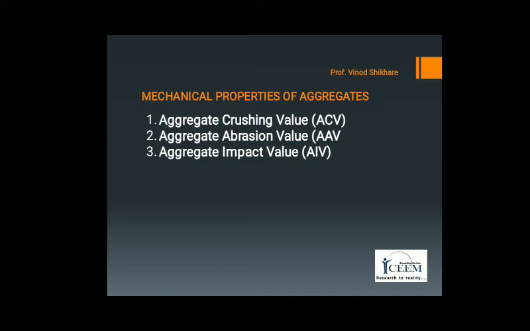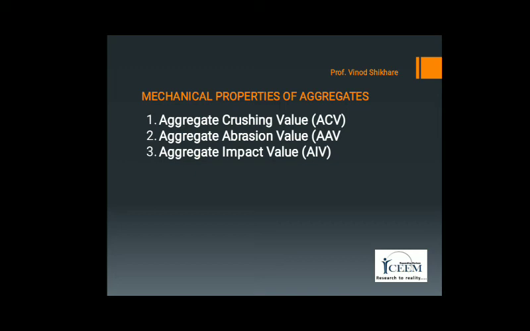To determine the aggregate impact value, a sample of aggregate passing through 12.5 mm and retained on 10 mm is taken. The size of sample is in between 12.5 to 10 mm.